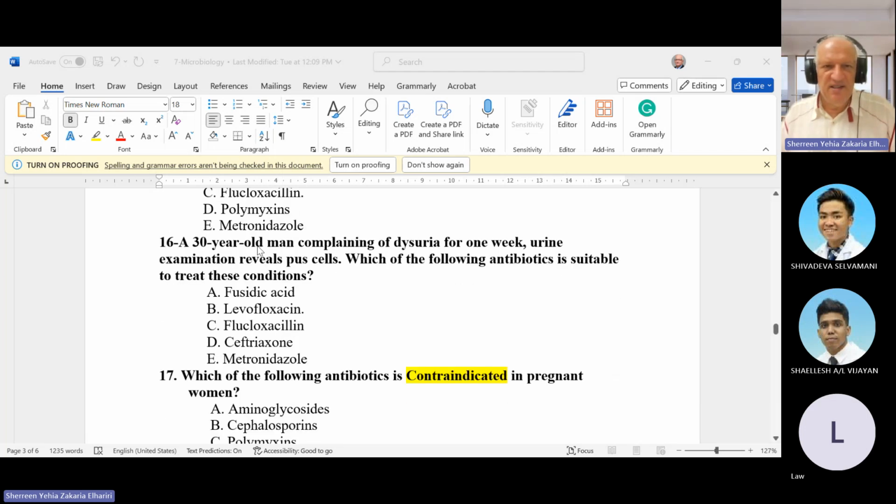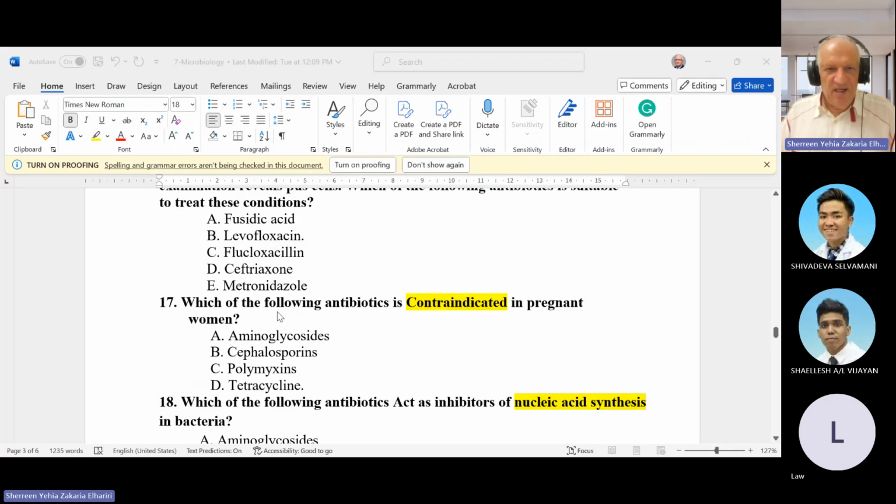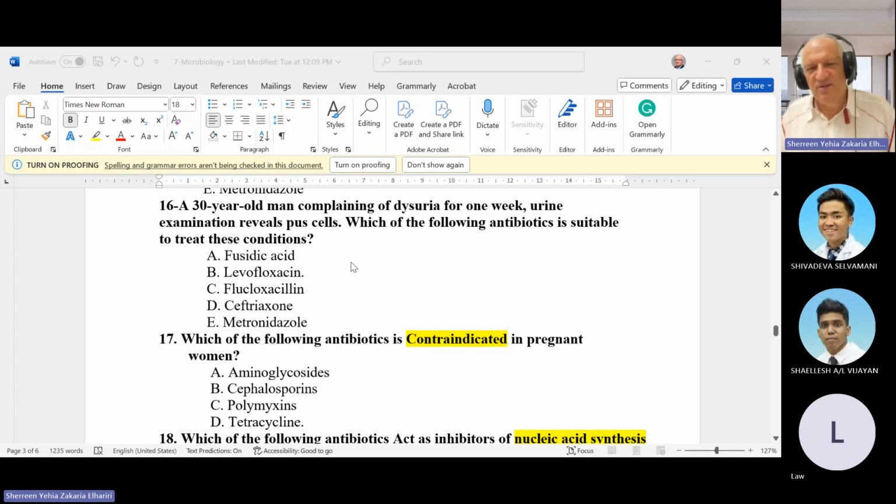Next question, a 30 years old man complained of dysuria for 1 week. Urine examination shows pus. Which of the following antibiotics is suitable to treat this condition? Of course, in UTI, usually we use the quinolone group of antibiotics. So levofloxacin is one of the group. It is important to know, in Basic Science of the MRCS by Andrew Raftery, in the end chapter of pathology, they write about the mechanism of action of antibiotics. So you can read it, and also in the answer sheet, I give it to you.